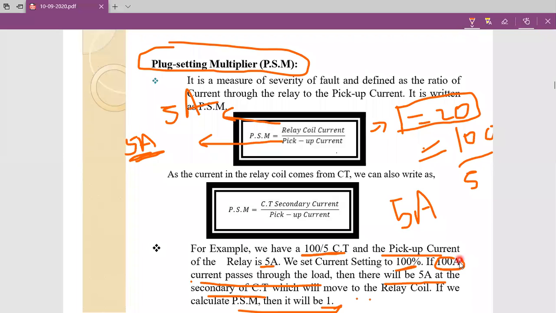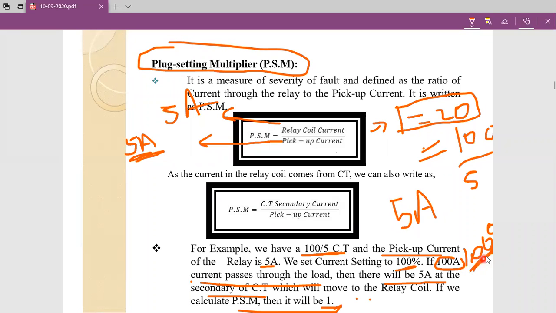So instead of 100 amperes, now I take 1000 amperes of fault current. This one is the 1000 amperes of fault current. So when the primary current is equal to 1000 amperes, what about the secondary current?